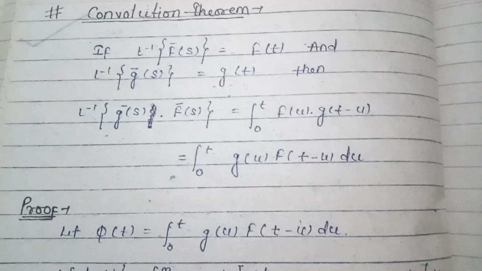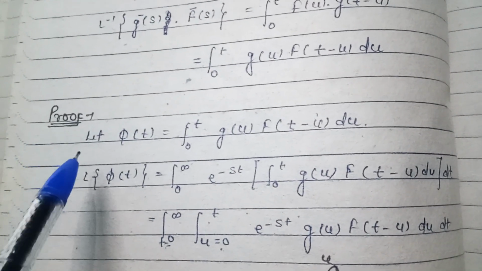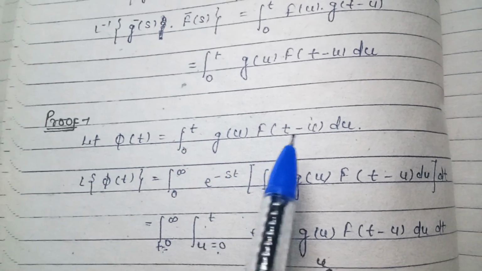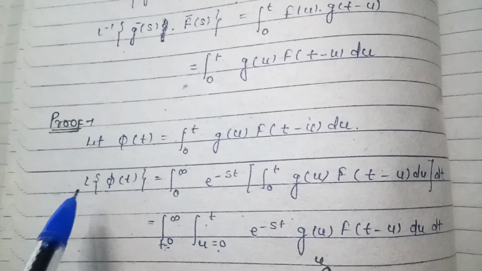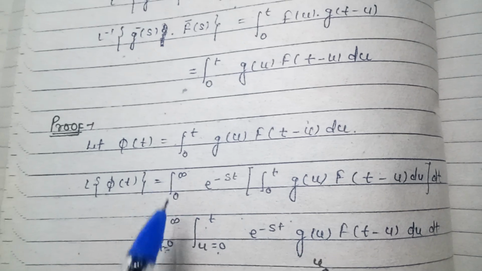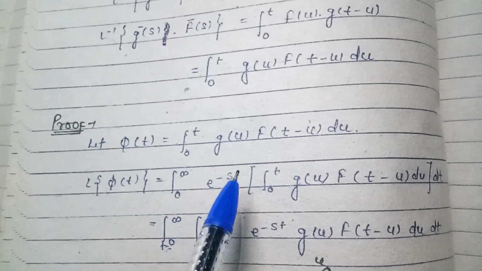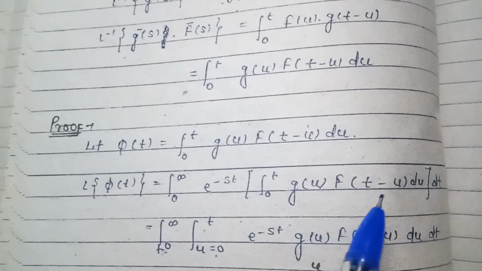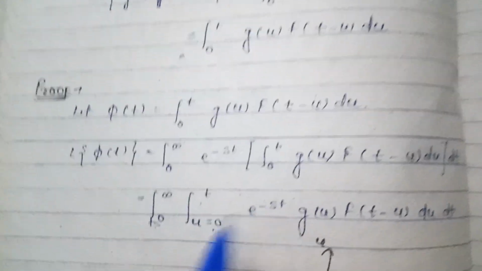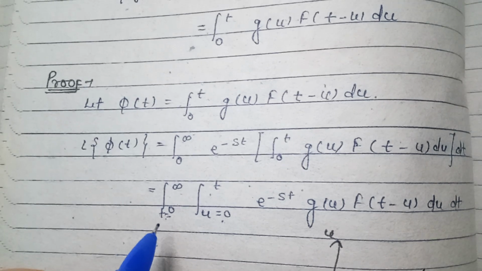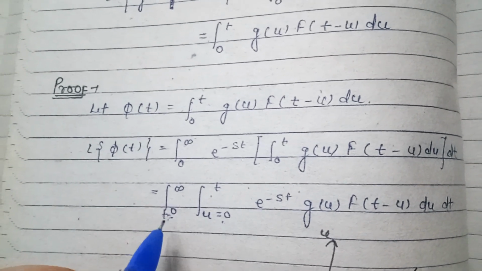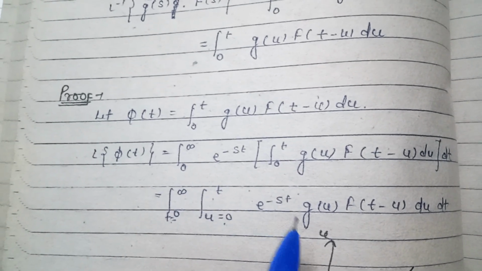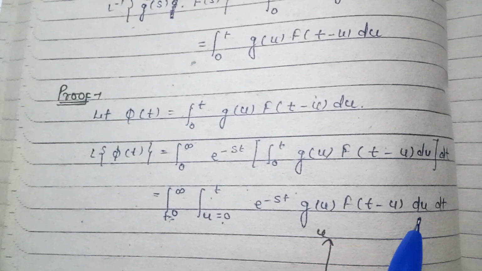Now we will prove this theorem. Let phi(t) be equal to the integration from 0 to t of g(u) f(t minus u) du. Now the Laplace of phi(t) is equal to the integration from 0 to infinity of e to the power minus st, times the bracket integration from 0 to t of g(u) f(t minus u) du, dt.